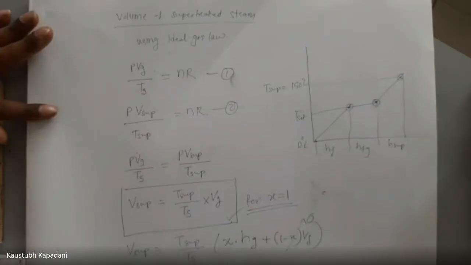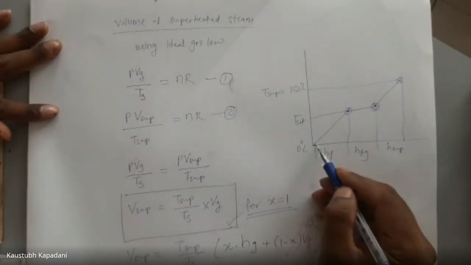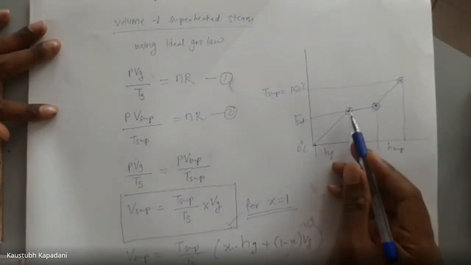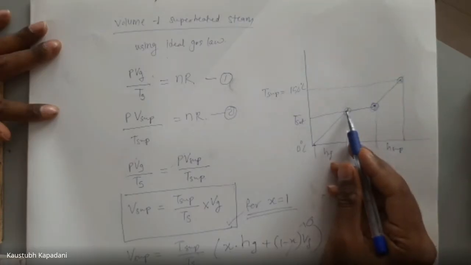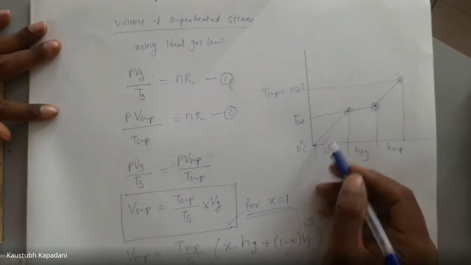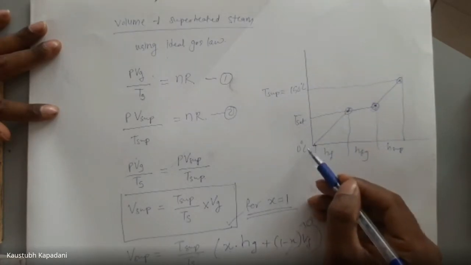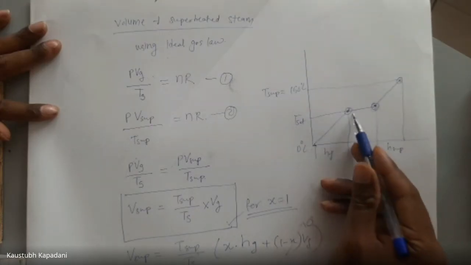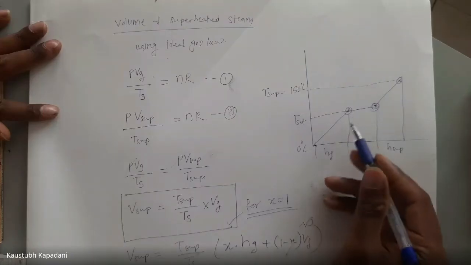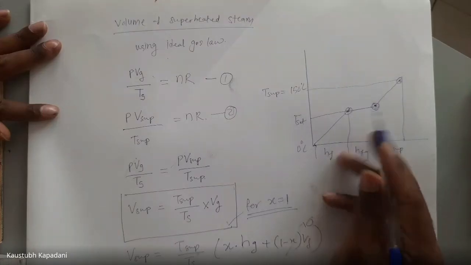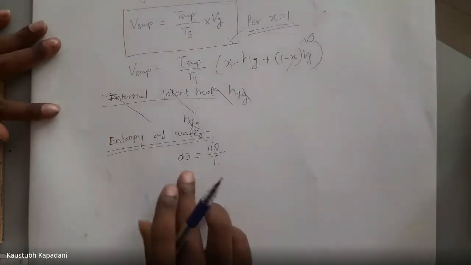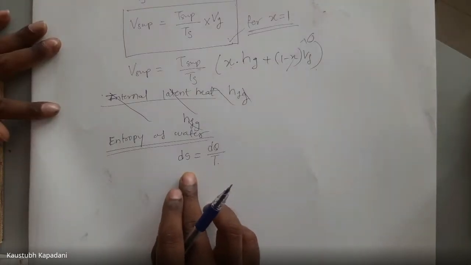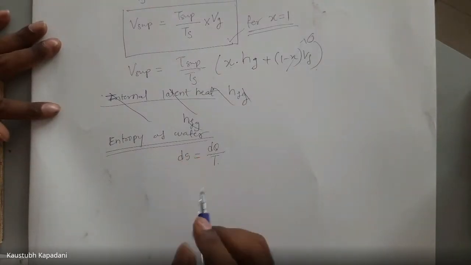It means where the water is present, from 0 degrees Celsius liquid to the saturation point. So during 0 degrees Celsius to Tsat, what entropy has changed? That we have to calculate. By using this formula, we can calculate the entropy of water.